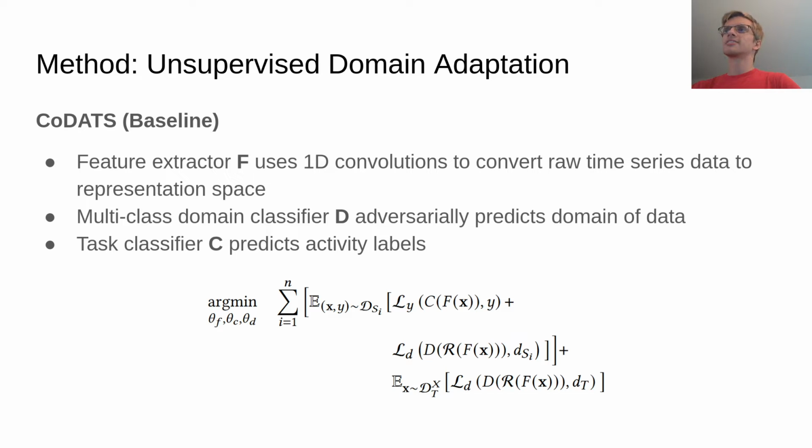Starting with CoDATS as a baseline, we use a feature extractor with 1D convolutions to convert the raw time series data to a representation space, and then a multi-class domain classifier to adversarially predict the domain of the data, and a task classifier to predict the activity labels. This is similar to domain adversarial neural networks, or DANN.